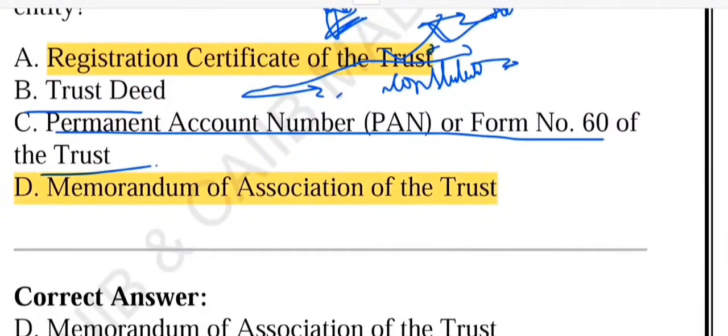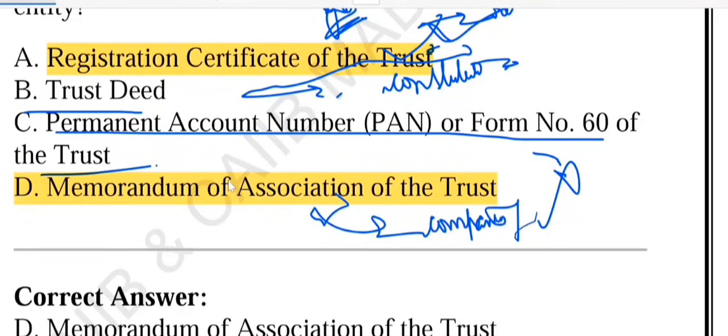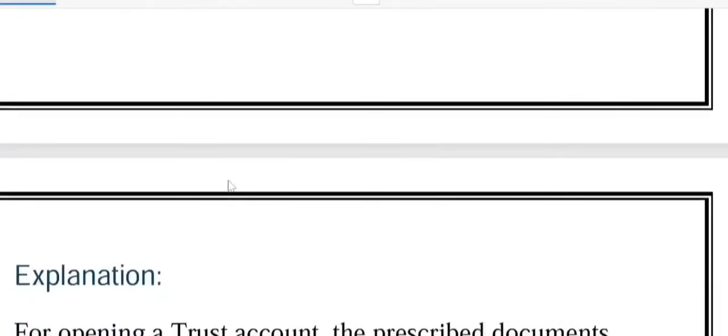So remember, MOA and AOA are not required in the context of a trust, because the memorandum of association, or MOA, is for companies and societies. They are mandatory for companies and for societies, not for trusts. That's why it is not required for opening a trust account. So the correct answer is option D. So what we have learned: for a trust account, the bank needs the registration certificate, trust deed, PAN or Form 60, and details of the trustees. MOA is for companies, not for trusts. Now friends, let's look at the next question.